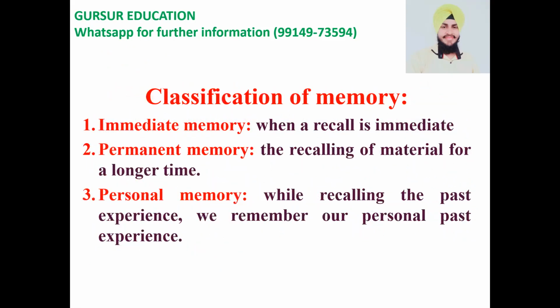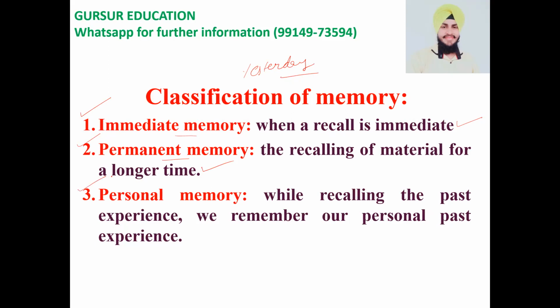So now we have to make some classification of memory as well, because these are important from the exam point of view. So the first level of memory is immediate memory. If I tell you what I taught you yesterday, and you can immediately tell me, this kind of memory is known as immediate memory. The second is permanent memory. Permanent memory means when you can recall or remember something for a longer time.